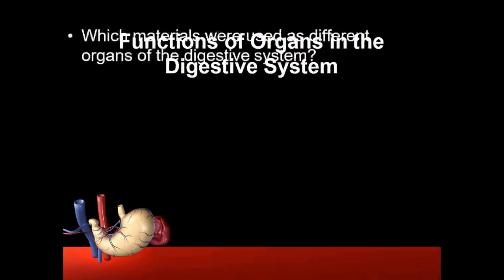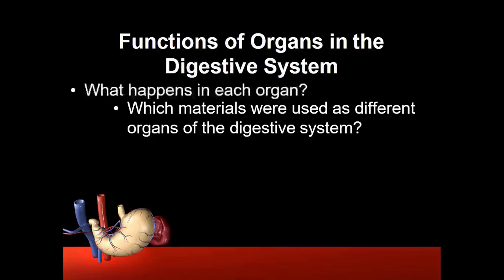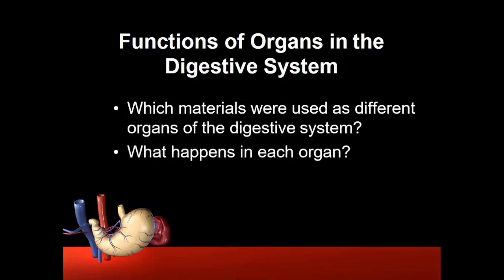I hope you watched the video. Now tell me which materials were used as different organs of the digestive system. What happens in each organ? Some materials were used to represent the organs in the digestive system, right? What are the materials used? Yes, bowl used as mouth, scissor used as teeth, watering pipe used as food pipe.